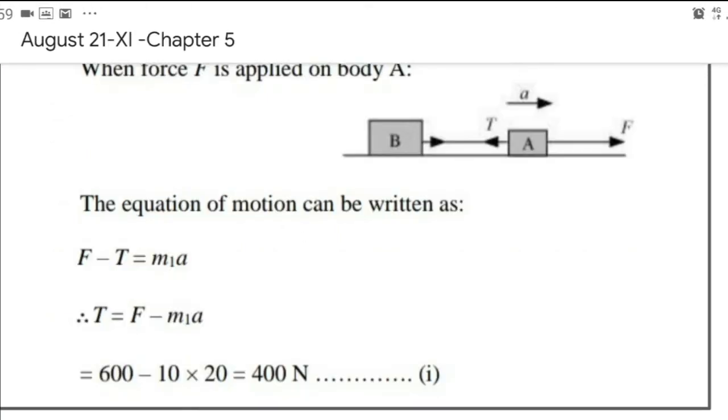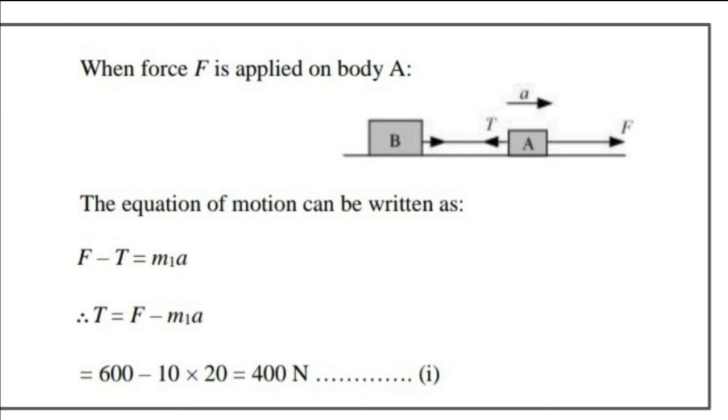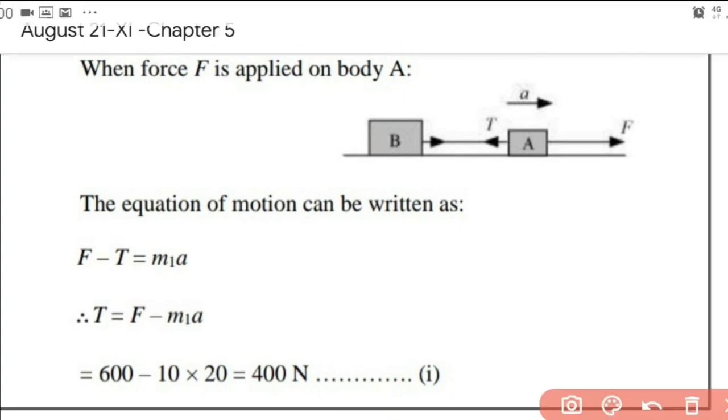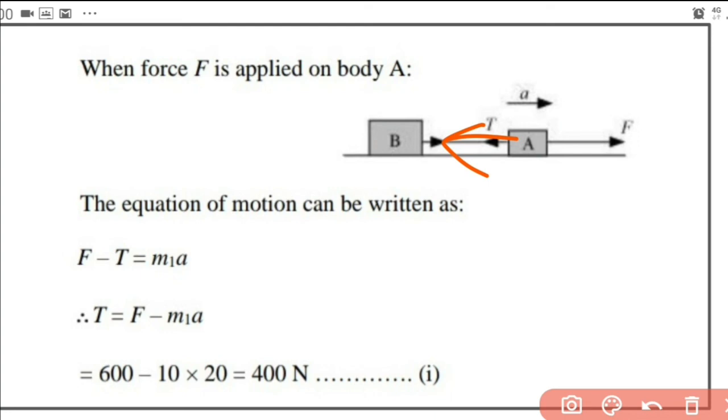Now we are asked to find the tension. First we will discuss the case when it is pulled from the side of A. We can write the case with A, because what we need to find is only tension. So just write the force equation there at A. The forces acting on the object A are the pulling force F towards right and the tension acting towards left. And the acceleration is in the direction of the pulling force.